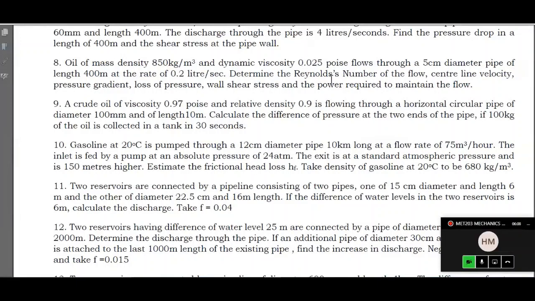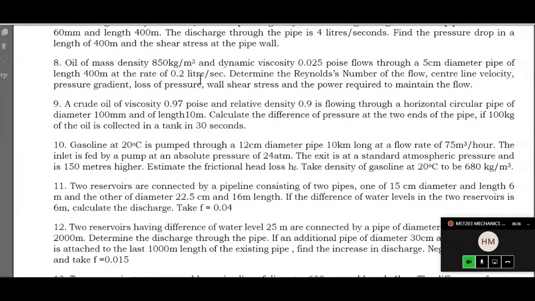Please write down this value also, 0.025 poise. And it flows through a 5 centimeter diameter pipe. The diameter of the pipe is 5 centimeters, of length 400 meters. Please write down this also, the length of the pipe under consideration, at the rate of 0.2 liter per second. 0.2 liter per second is the discharge.